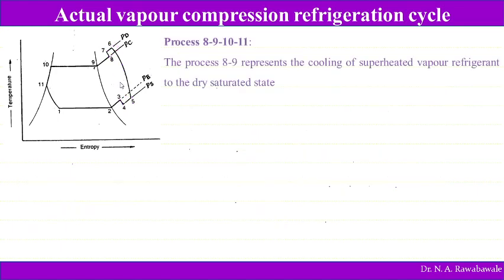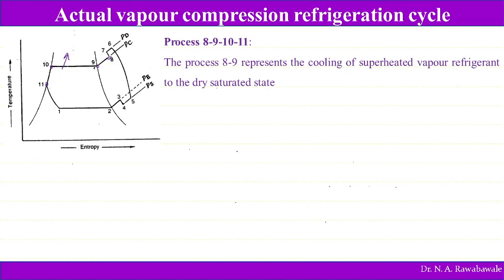Then moving to this cooling process or heat rejection process, that is from 8 to 9, 10, 11. So this process 8, 9, 10, 11 is the heat rejection process, where heat is rejected by the refrigerant to the surroundings. It represents cooling of superheated vapor refrigerant to dry saturated state.